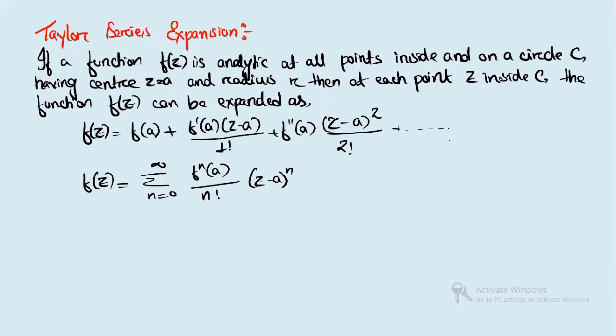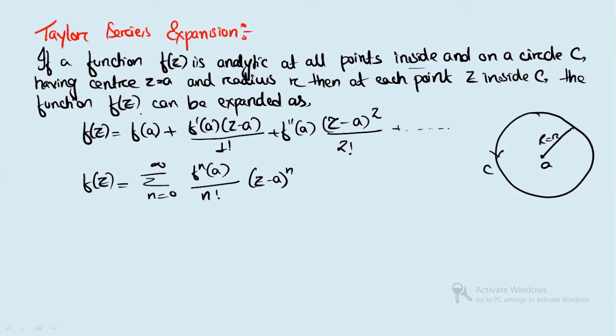Now next let's see the Taylor series expansion. So you see, if you have a function f(z) and if it is analytic at all points inside and on a circle, if I consider this is a circle, here the radius is r, this point I'm considering to be a. Now if this function f(z) is analytic at all points inside and on a circle C, which is having center z equals a and radius r, then at each point z inside C,